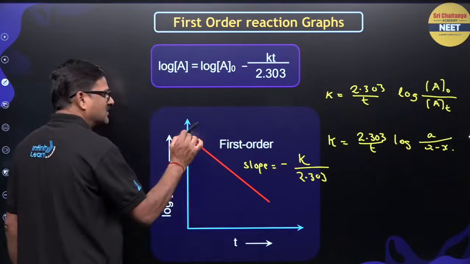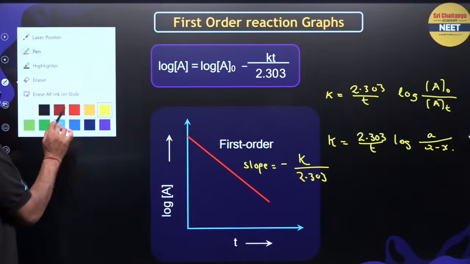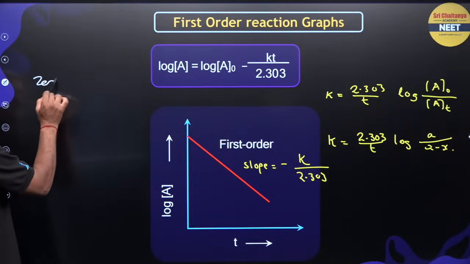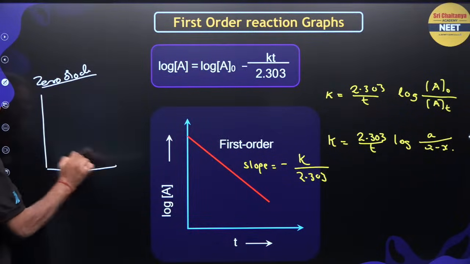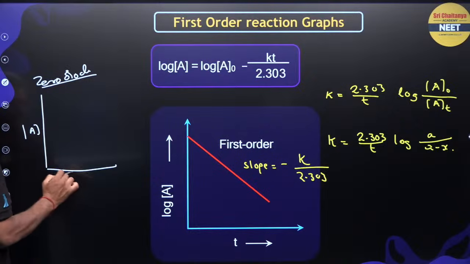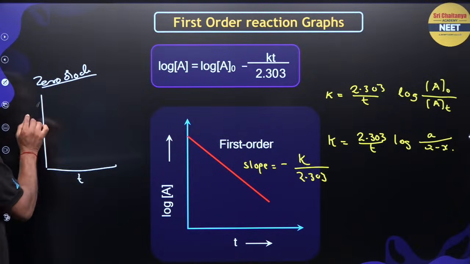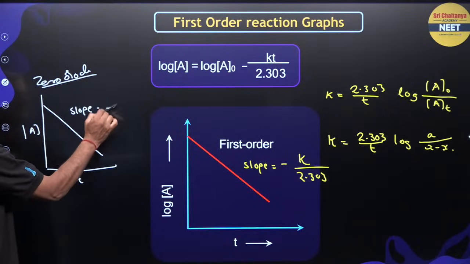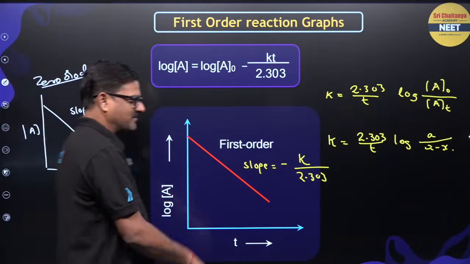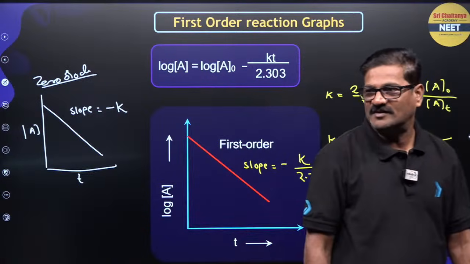This is very important. This is first order. Now recall zero order. For zero order, what will happen? You are going to get concentration of A versus T like this. So slope is equal to minus K. So that is the difference between the zero order and the first order.